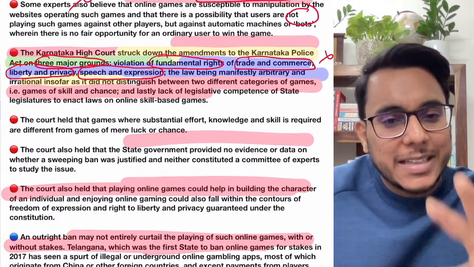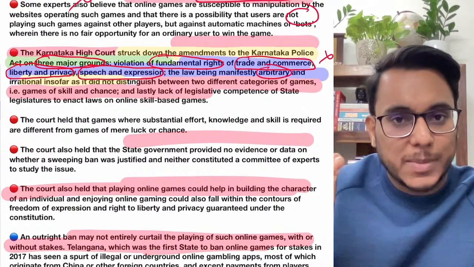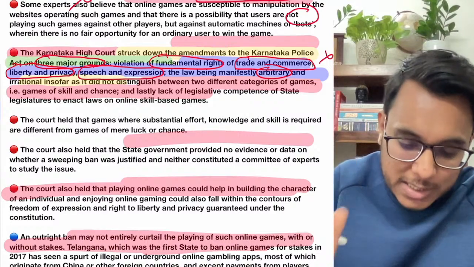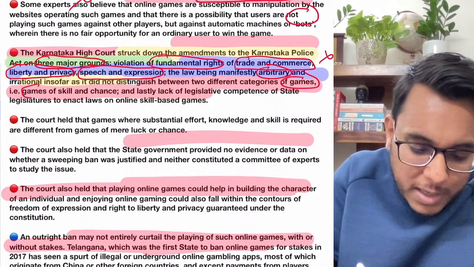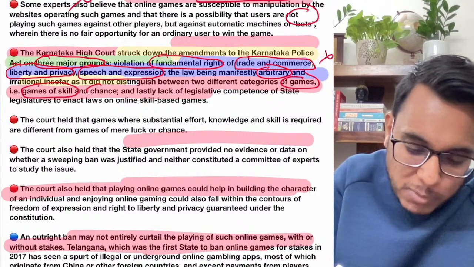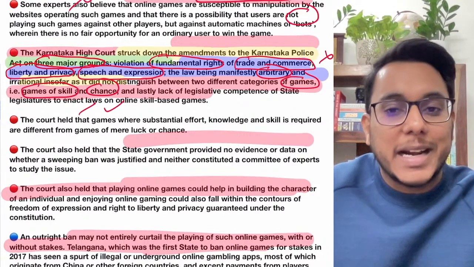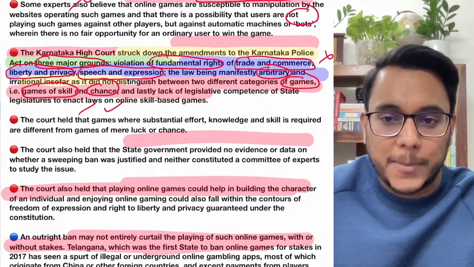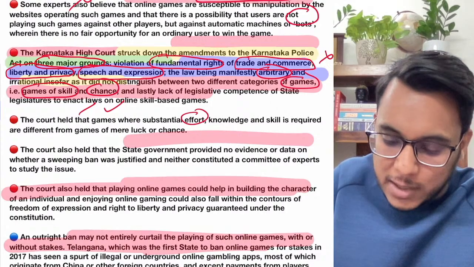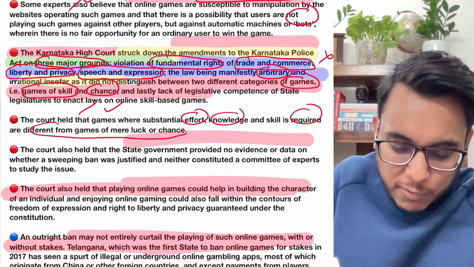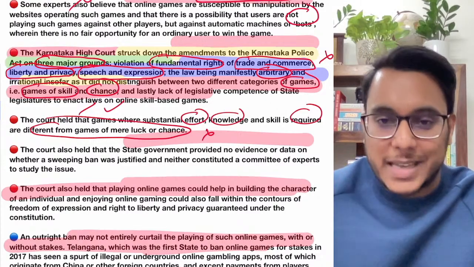Secondly guys, it has been said that this entire law was arbitrary. Why was this law arbitrary? Because Karnataka had failed to make a distinction between the two different categories of game. I already told you, there are the games of skill and the games of chance. Whenever the games of chance are there, they can be played. The Supreme Court has already ruled on this. Moreover guys, it has been provided that games where substantial effort, knowledge, and skill are required are different from the games of mere luck or chance. You can regulate them, but the games of skill can be allowed.